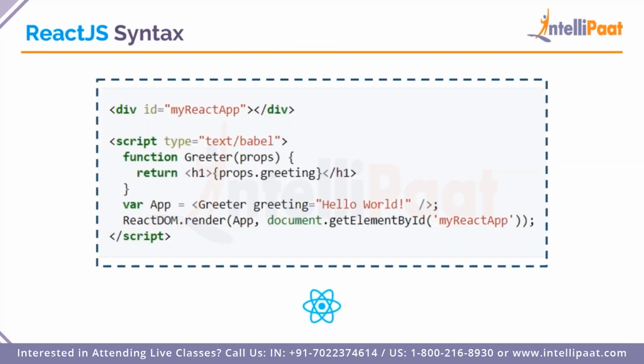So briefly looking at the React.js syntax, we'll obviously get into the hands-on later, but right now we'll just give you the basic idea of what React.js is. As we can see here, we've created my React app and used it as an ID for this particular React.js file that we have over here. We've used script type text Babel. We'll discuss what Babel is essentially afterwards.